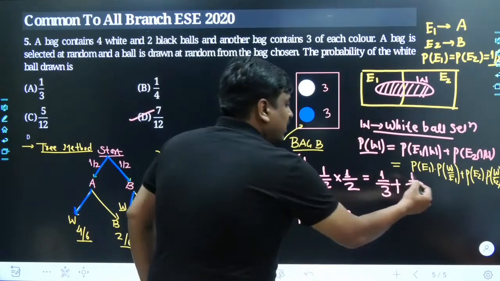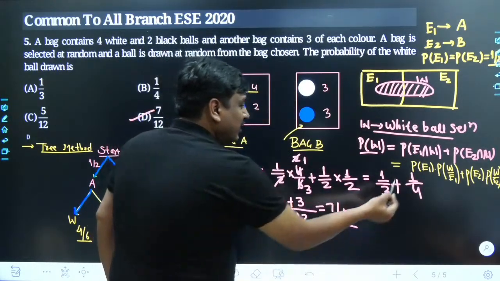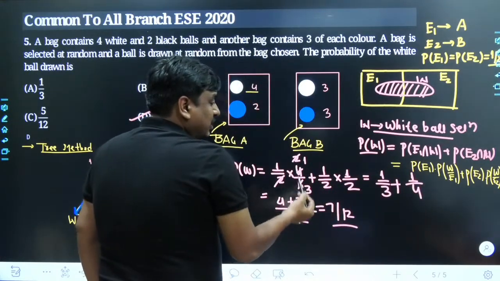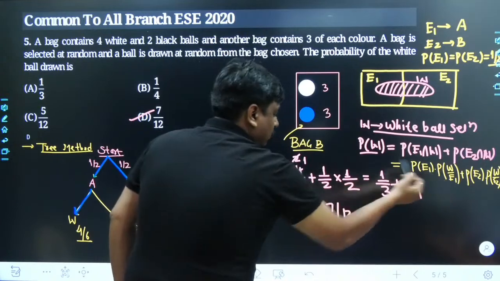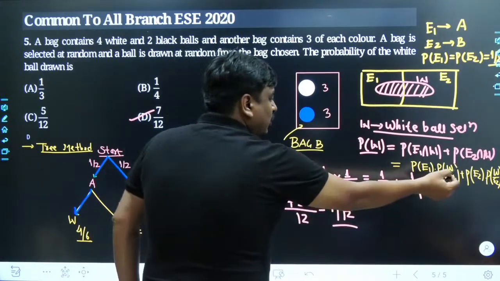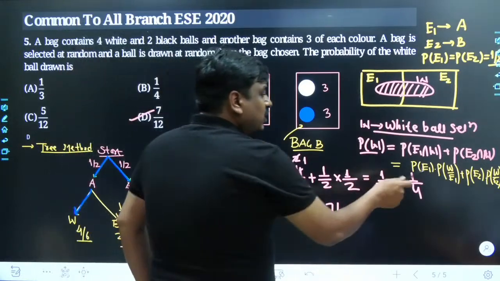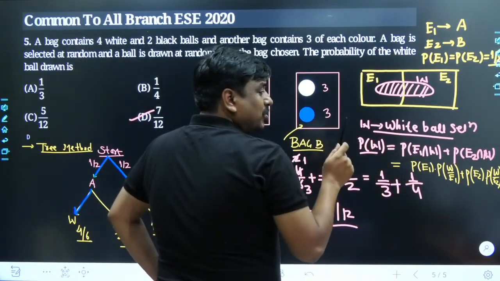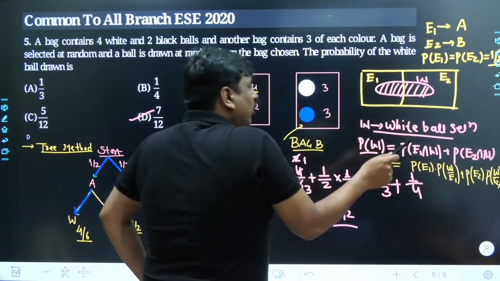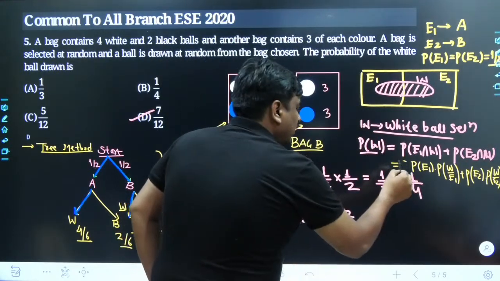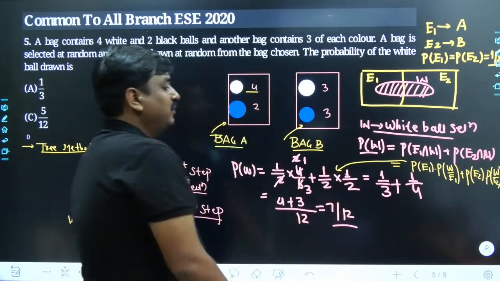Once we start feeding the data, you'll get to know P of E1 is half, and P of W by E1 is nothing but 4 divided by 6, plus, obviously they are matching, here P of E2, the selection probability of bag 2, is half, and here goes P of W by E2, the probability of getting a white ball when the second bag has been selected. Again, it is half. Tell me, did you have any difference?